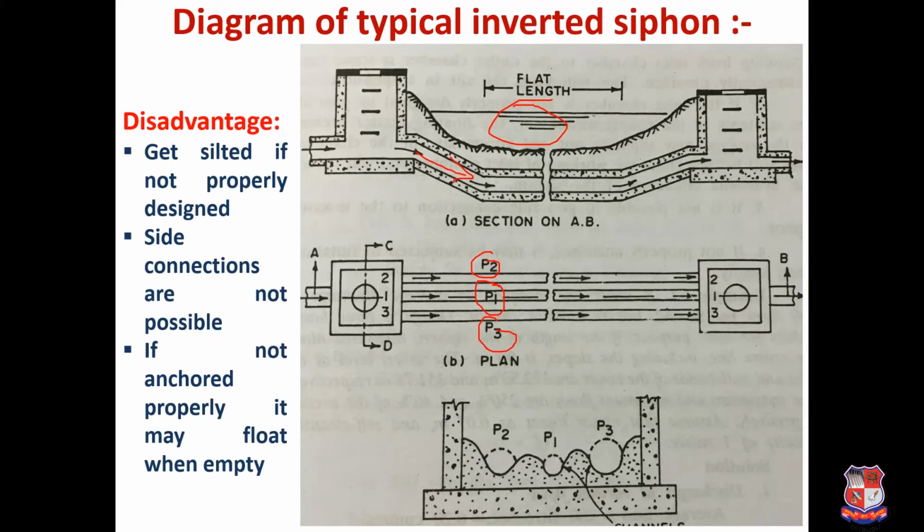So the disadvantage is that it gets silted if not properly designed. If the design is not proper, there are always chances of silting in the horizontal position. Side connections are not possible because it is surrounded by the obstruction, so you cannot provide a side connection. If not anchored properly, then it may float when empty. Whenever it is empty, it will float. So these are some of the disadvantages of the inverted siphon.